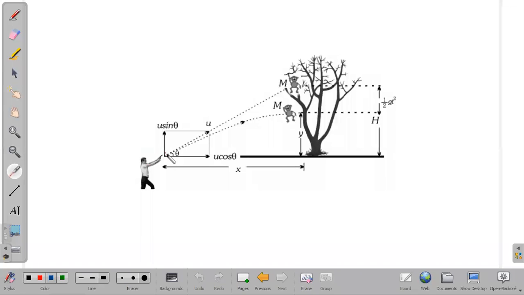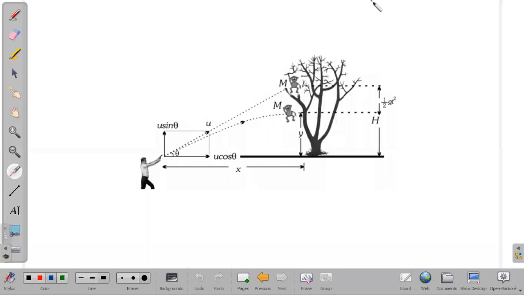And an arrow which is coming from the bow, that motion also can be taken as projectile motion. And a javelin throw, which is thrown by an athlete, that also can be taken as a projectile motion. Okay, so many examples we can take for this projectile motion. These are the basic examples which we come across generally.